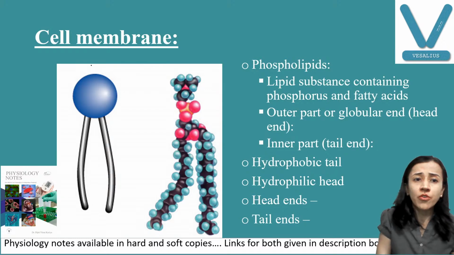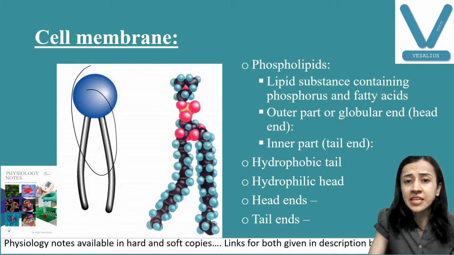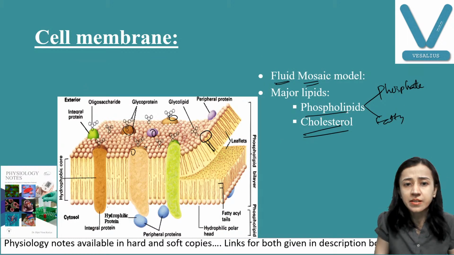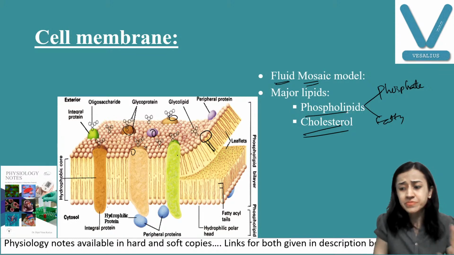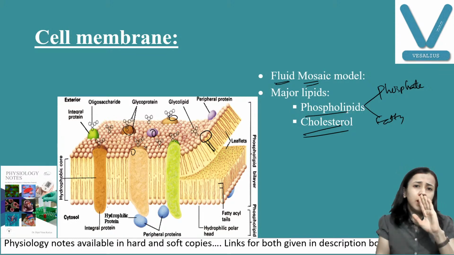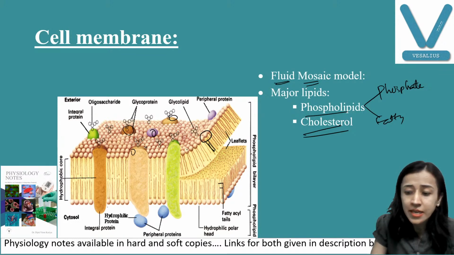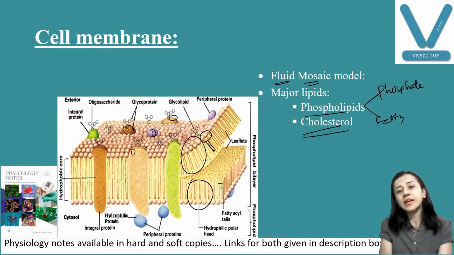Now, phospholipid, you can see here. This is a molecule of phospholipid. This we have seen here in the previous diagram. You can see here, multiple phospholipid molecules are there, and they form the lipid bilayer. This is one layer, this is the other layer. A bilayer of lipid which is made up of phospholipid.